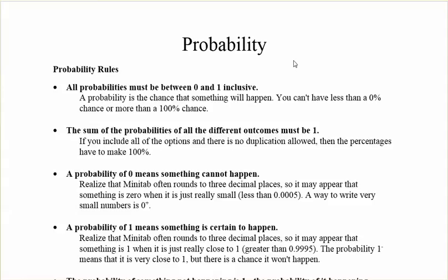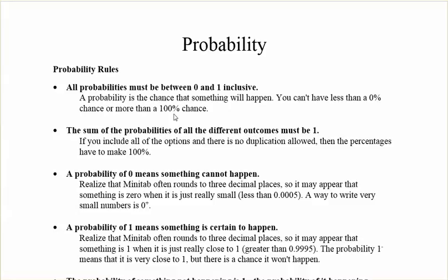So, probability rules. First of all, probability is the chance that something will happen, right? The rules for the chance that this will happen include: all probabilities must be between 0 and 1 inclusively. This would be in decimal, so 0.5 is 50% and 1 is 100%. You can't have less than 0% chance or more than 100% chance. That's because the 0 is the 0%, the 1 is 1 times 100, your 100% chance. So probability is between 0 and 1 inclusively, but it can also be considered between 0 and 100%.